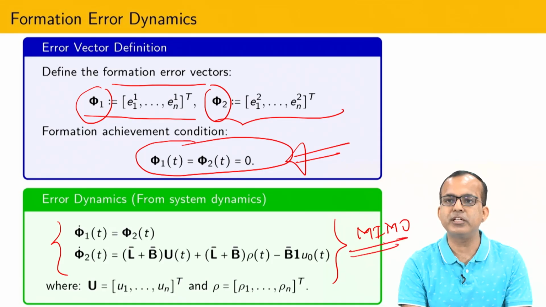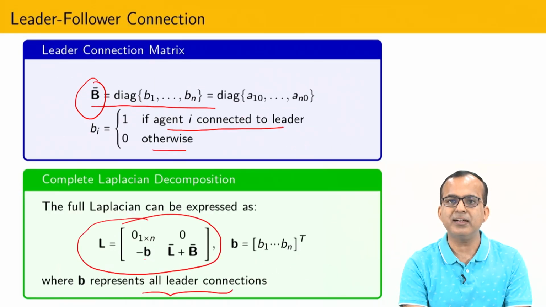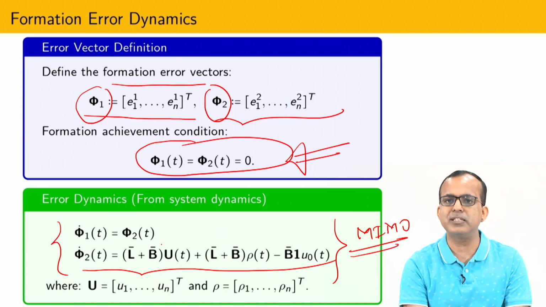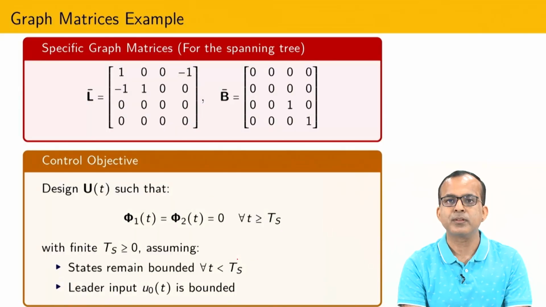Why multi input multi output? Because each agent has some kind of control input. Similarly the leader also has some kind of control input. So if you substitute everything, it is possible to show that this kind of structure automatically comes into the picture, where L bar, which I have already defined, is nothing but the Laplacian of the follower dynamics. You can easily check that this kind of dynamics comes into the picture.